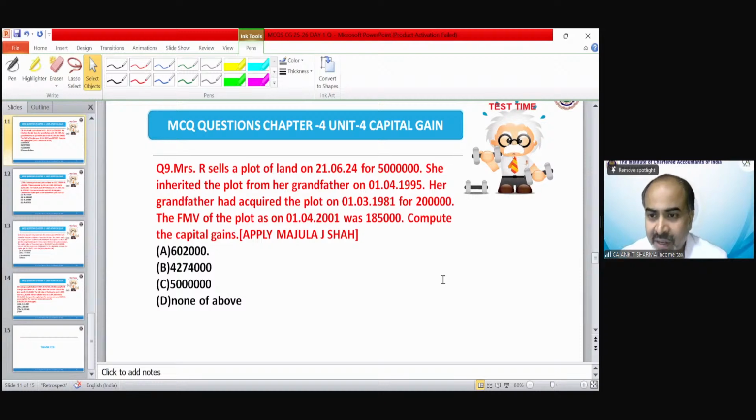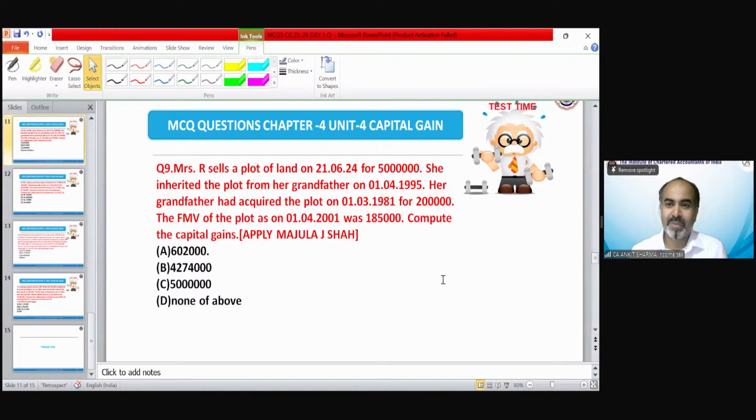So Hardik is saying it's D. Okay, none of the above. Anyone else? We have to apply Manjula J. Shah. As per Manjula J. Shah, we have to calculate. What cost of acquisition have you taken, Hardik? Others, those who are answering option D, what is the cost of acquisition in your case?